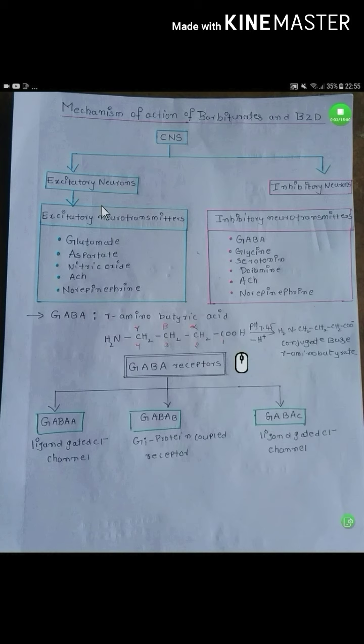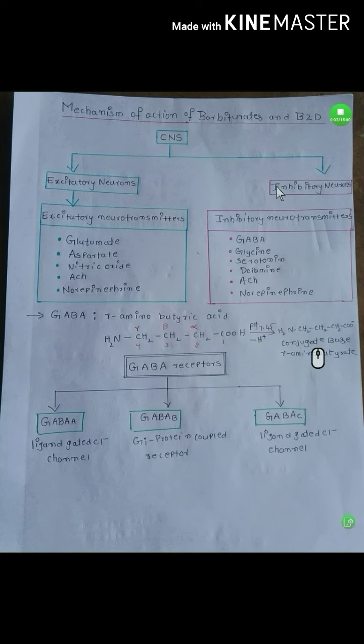Good morning students. In this video I am explaining the mechanism of action of barbiturates and benzodiazepines. In our brain, excitatory neurons and inhibitory neurons are present. These excitatory neurons release excitatory neurotransmitters: glutamate, aspartate, nitric oxide, acetylcholine and norepinephrine. These excitatory neurotransmitters act as a ligand or agonist to bind and activate the cationic receptors and produce an excitatory response in neurons.